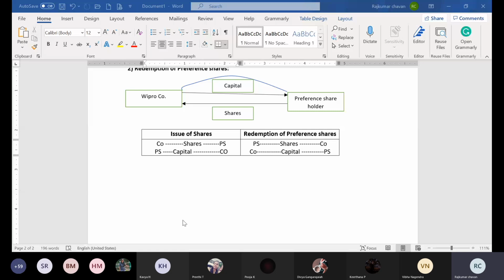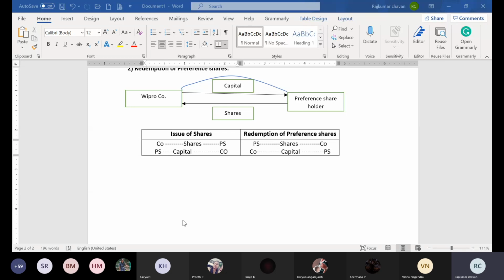So here we have completed the meaning of preference shares, and then we have discussed the meaning of redemption of preference share. All of you put your hands down so that I can continue. Both concepts are very important.